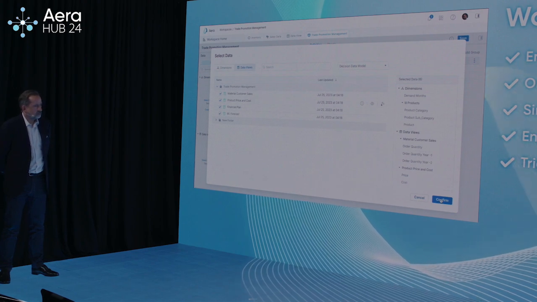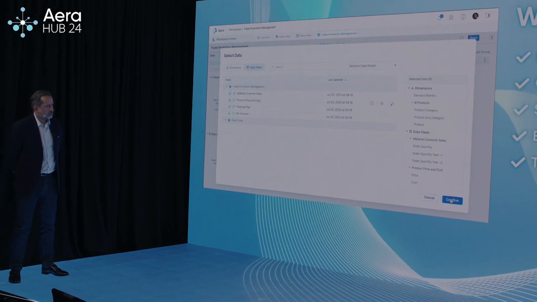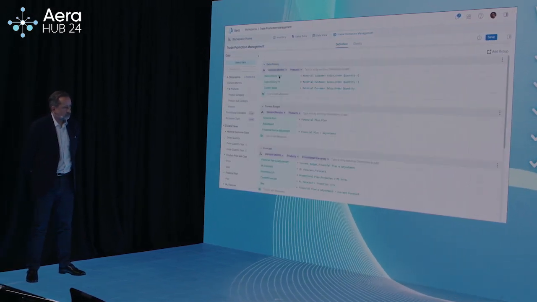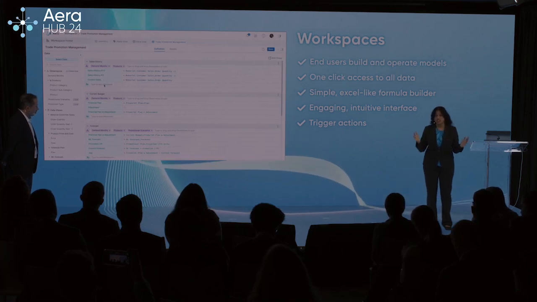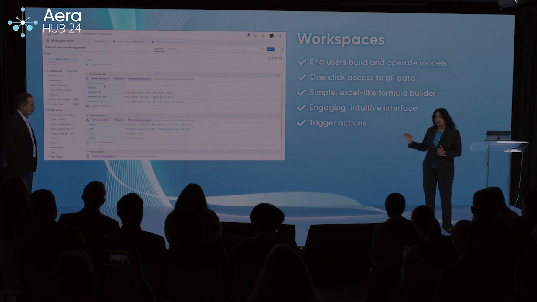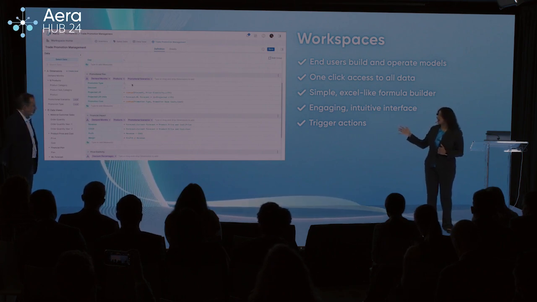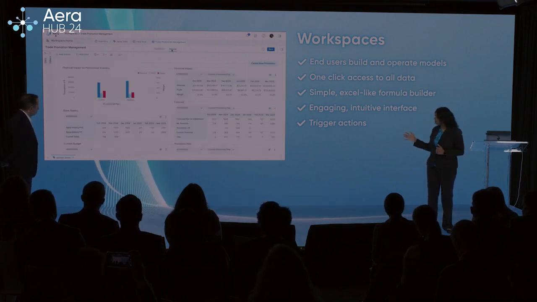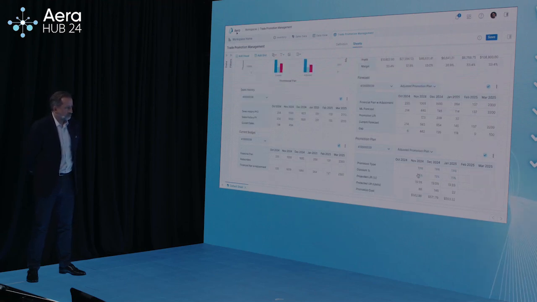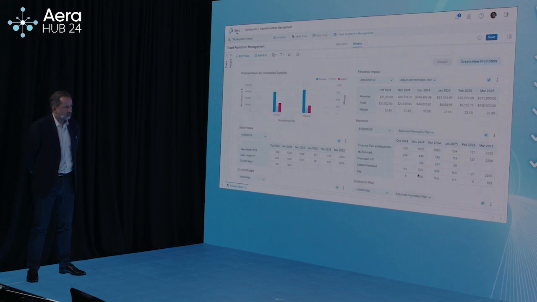From there, I can simply build scenarios with simple Excel-like formulas, but more powerful because I can access data across multiple dimensions using our multidimensional model. Now, I can run these scenarios against millions of data points in real time and instantly visualize the results in a beautiful interactive interface. So I can see immediately how different discounts might impact revenue and profit.